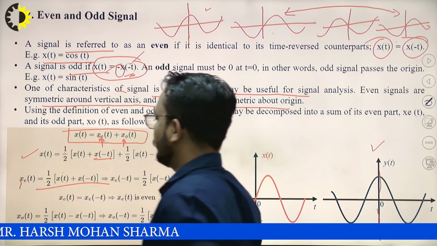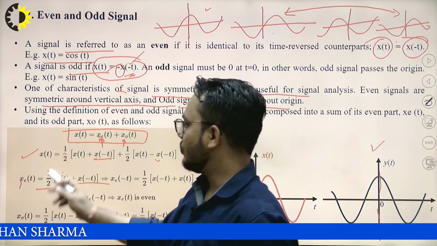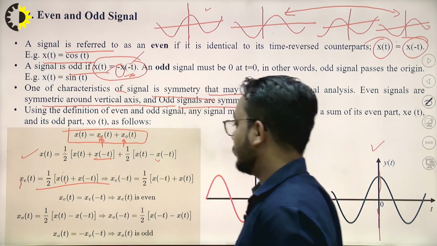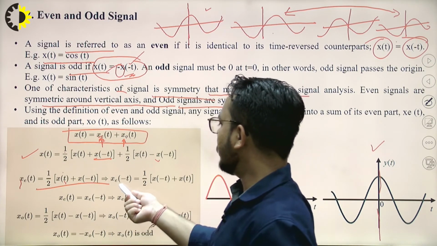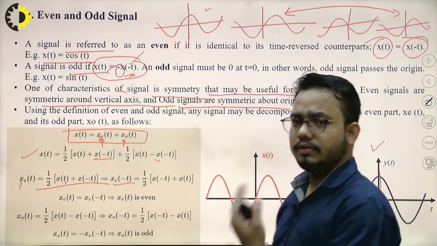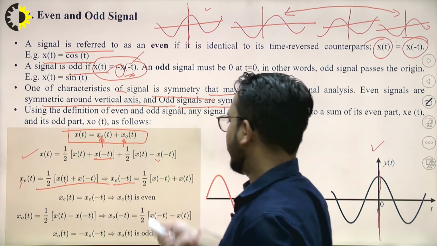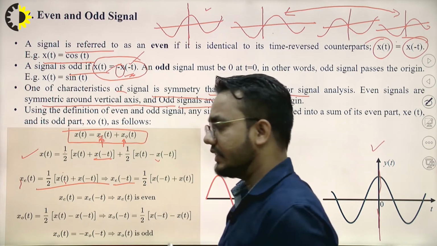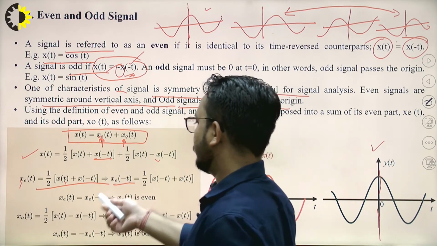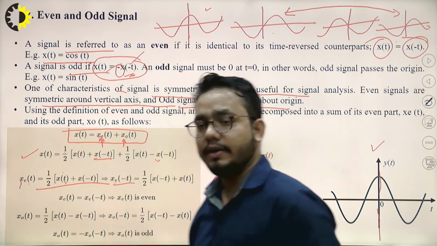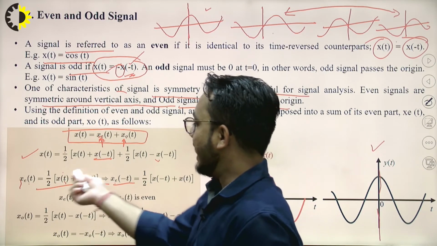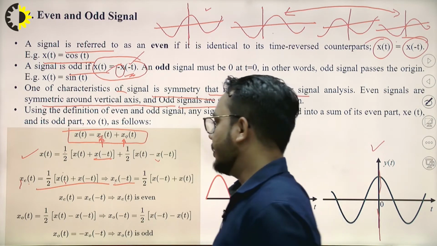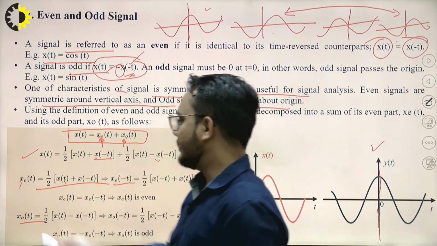Okay, so x of e of t equals half of x of t plus the reverse signal x of minus t. And if we take this reversal of the signal again, we will get 1 by 2 x of minus t plus x of t. So ultimately, this even signal can be found by adding both the signals, that is x of t and x of minus t, and dividing by 2. Similarly, we will get the odd signal also.